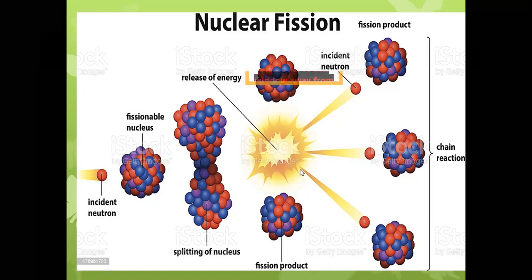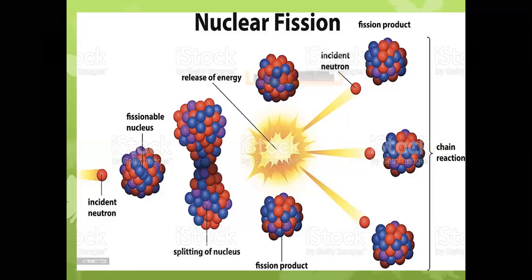And this small red ball-like structure represents the neutron particles which are produced in the first step. These neutron particles once again bombard the fissionable nucleus, and it continues the process. This is a complete chain reaction, and it will continue up to the end of the fissionable nucleus.